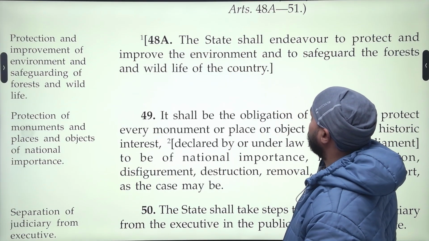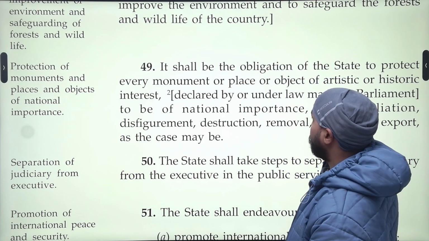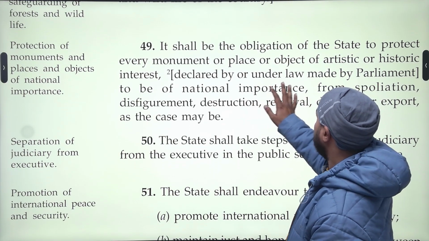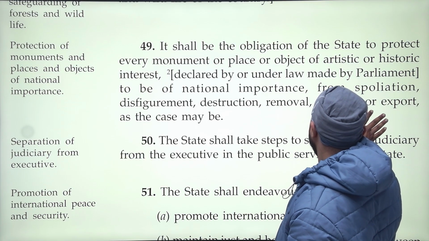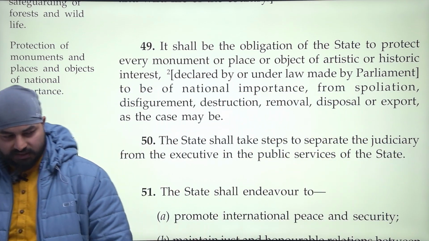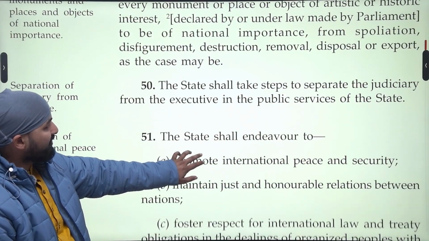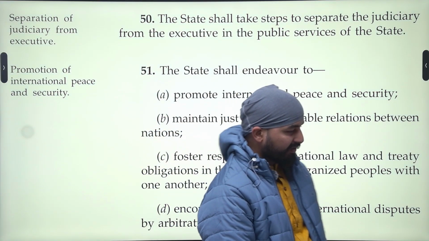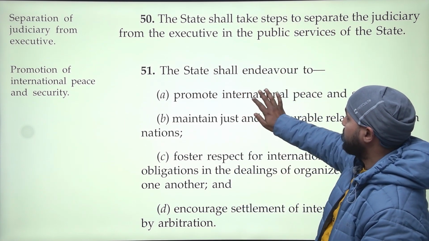The state shall endeavor to protect and improve the environment and to safeguard the forest and wildlife of the country. It shall be the obligation of the state to protect every monument, place or object of artistic or historic interest, declared by or under the law made by Parliament to be of national importance, from spoliation, disfigurement, destruction, removal, disposal or export as the case may be. All those historically significant places in India shall be protected by the state. Why is this important? To make sure the culture of India is intact and we respect the culture. Okay, the state shall take steps. Okay, we have discussed this.